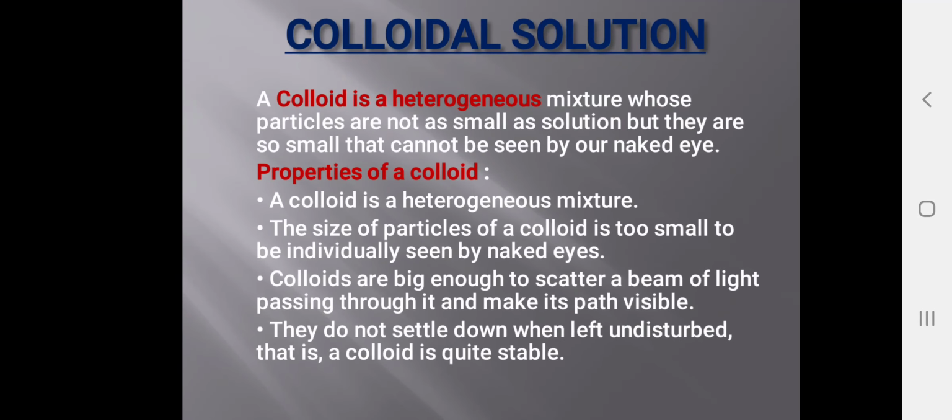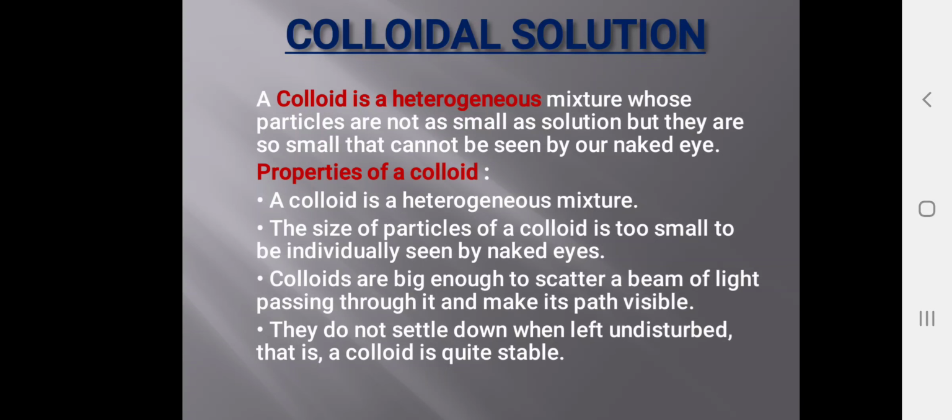Next we have colloidal solution. A colloid is a heterogeneous mixture whose particles are not as small as those of a solution, but they are so small that they cannot be seen by our naked eyes.